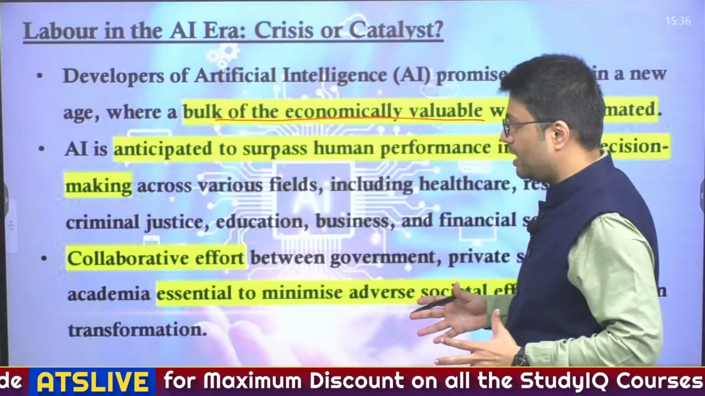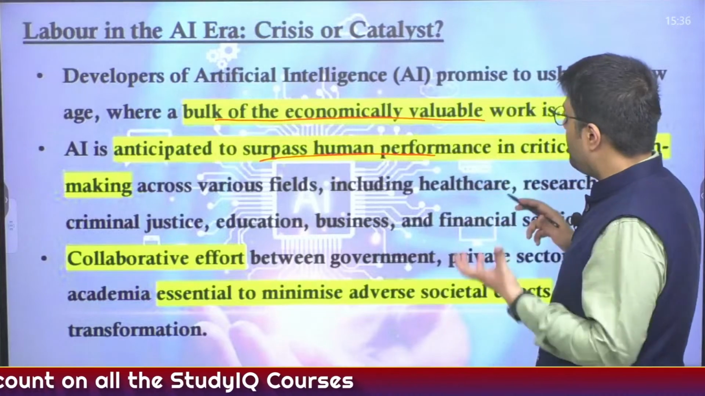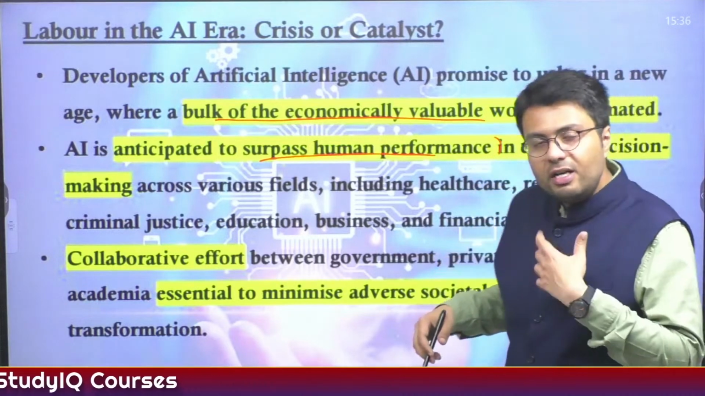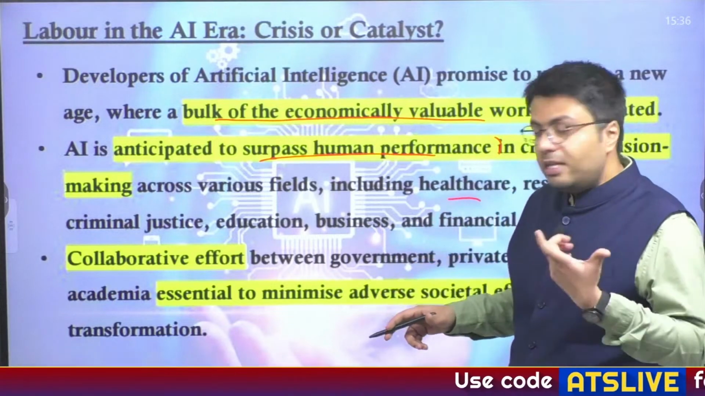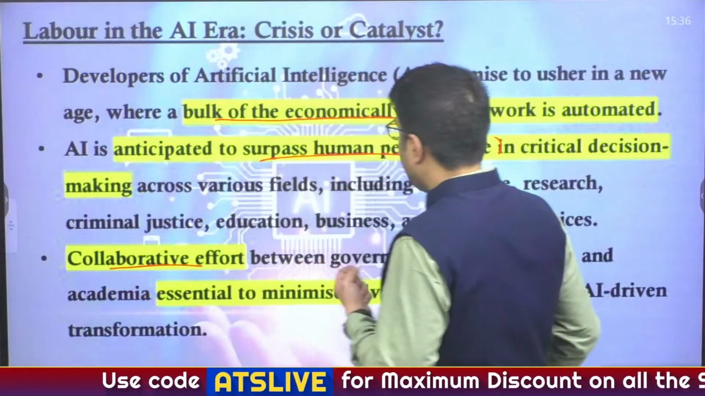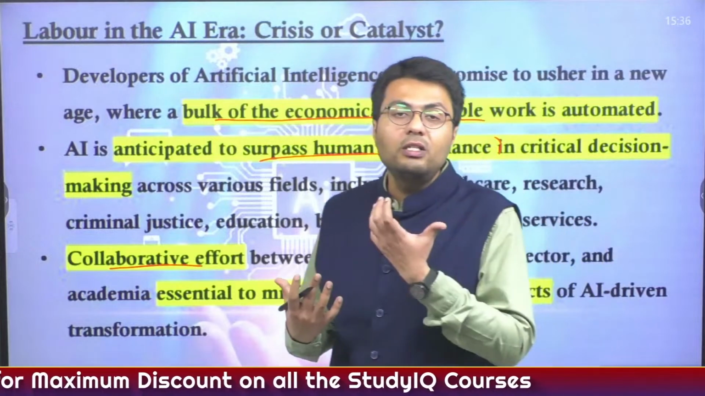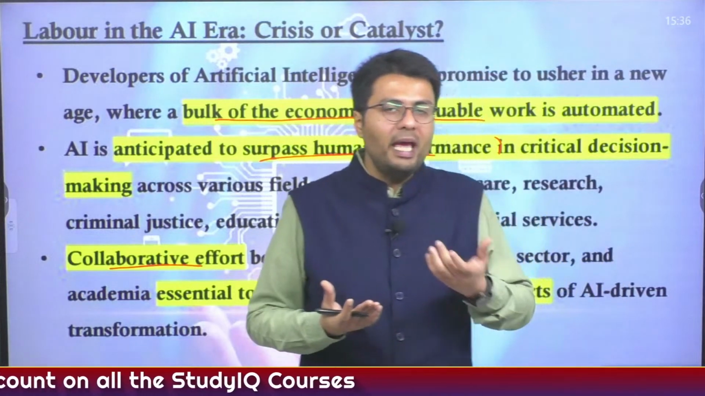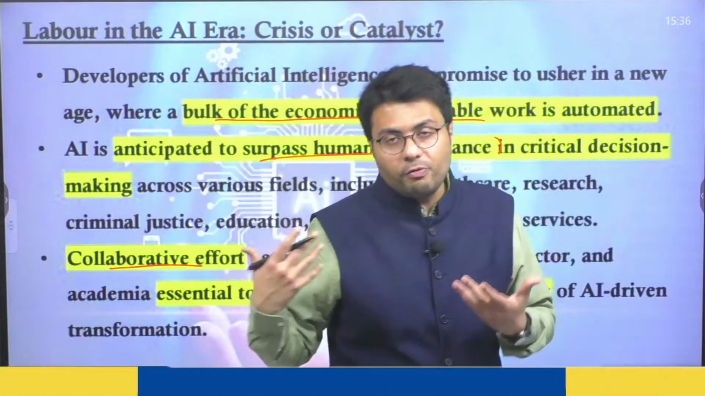additional workforce for that. So it is anticipated that AI will surpass human performance in critical decision making sectors like healthcare, agriculture, etc. Hence, what you need is a collaborative effort between government and the private sector, which is essential to minimize the adverse effect on society. Because if you deploy AI ruthlessly, it will reduce the availability of jobs for people.